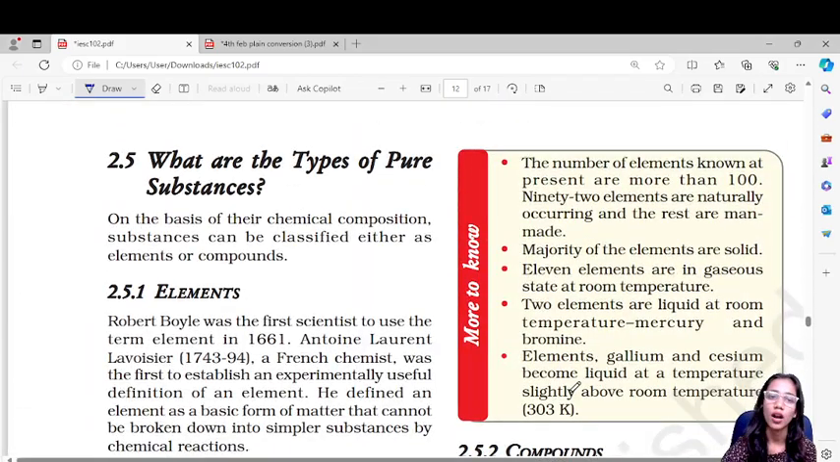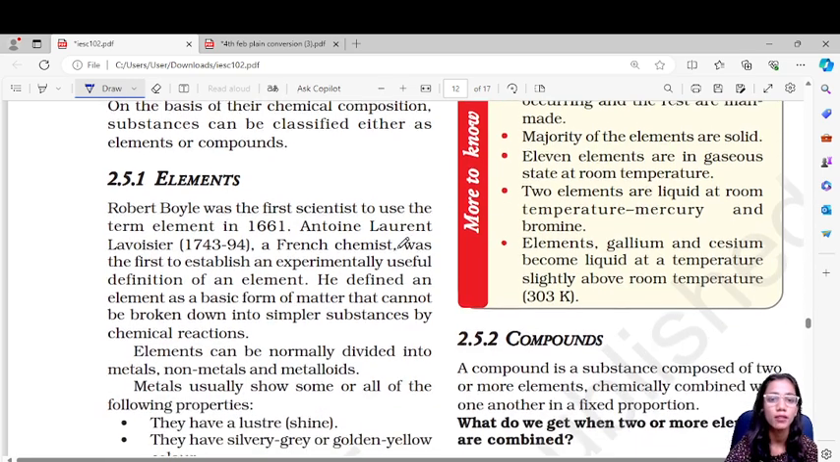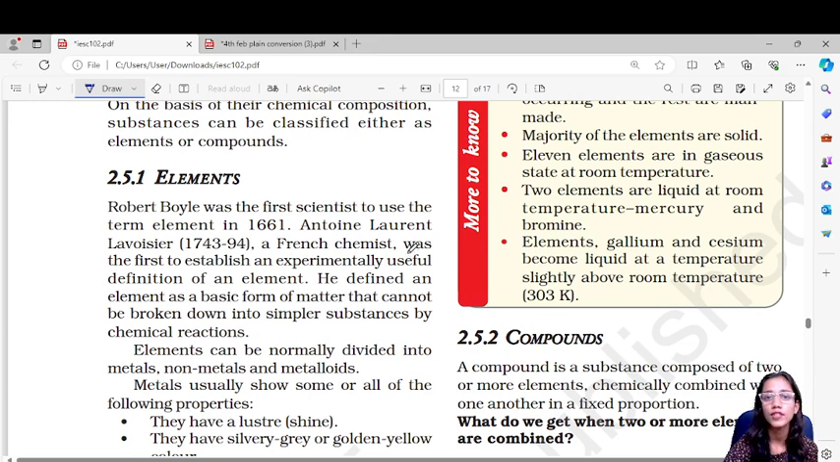Now we will talk about the pure substances. We have seen what are mixtures, different types of mixtures, homogeneous and heterogeneous mixtures, and then there are further classifications under them. Now we will see what are pure substances. On the basis of their chemical composition, substances can be classified into elements and compounds. A pure substance means containing only one type of matter, one type of atoms. Those can be elements or they can be compounds.